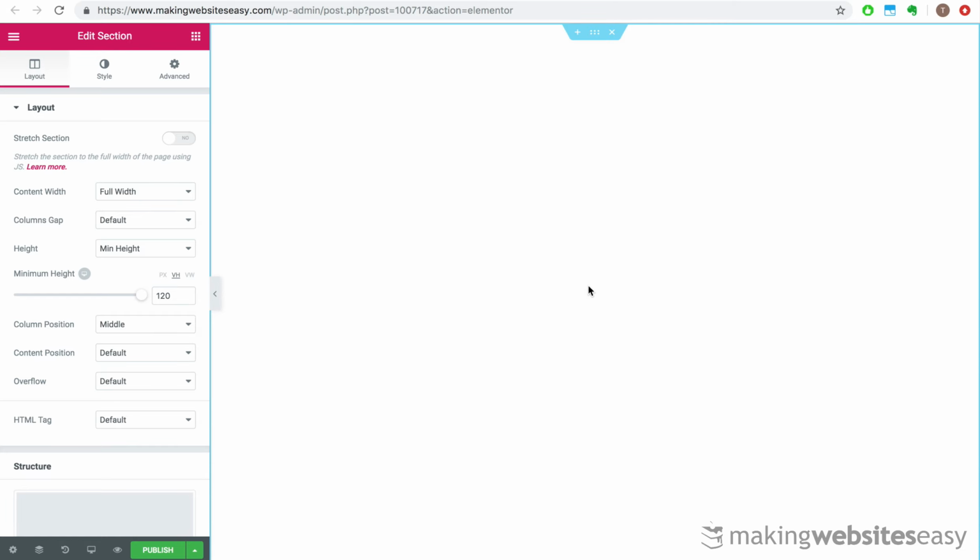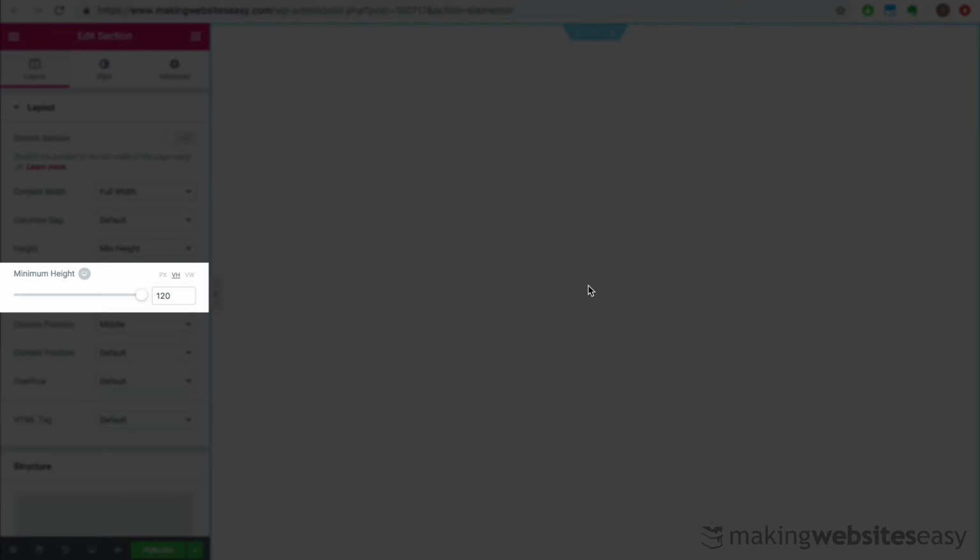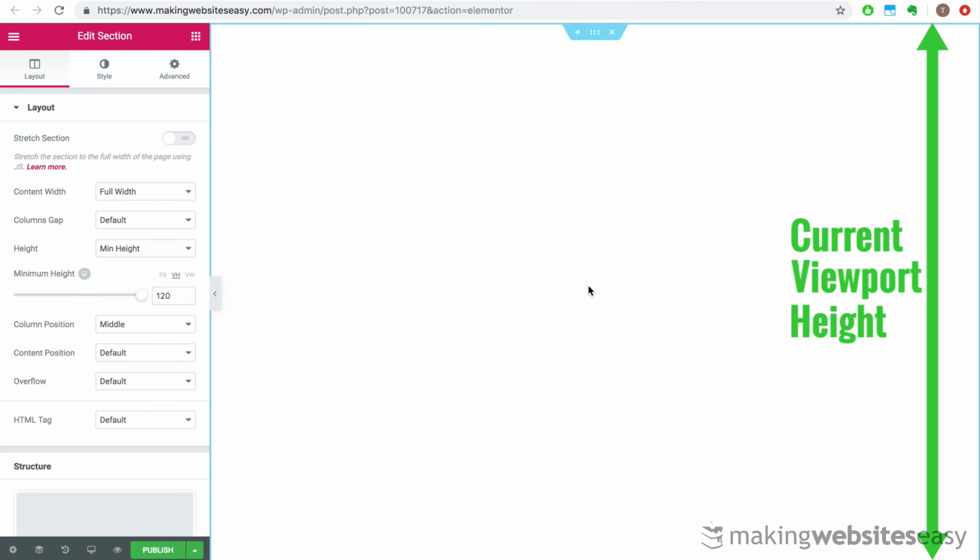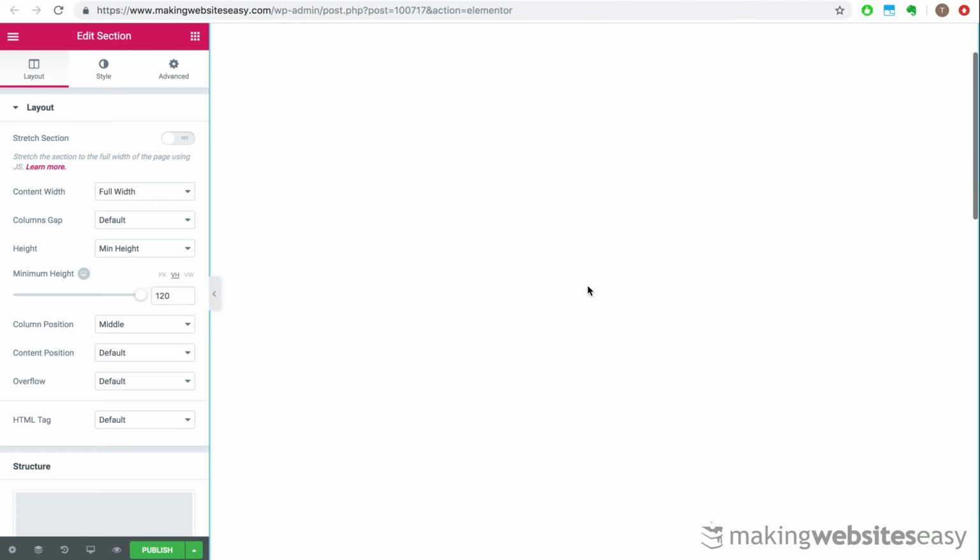To start off with, we have a blank hero section here, and under the layout tab in the control panel, we've set the height of the hero section to be 120% of the current viewport height, which means we would need to scroll beyond this to see the bottom edge of the section. We chose to set this height in order to lengthen the stunning parallax effect that will be created.